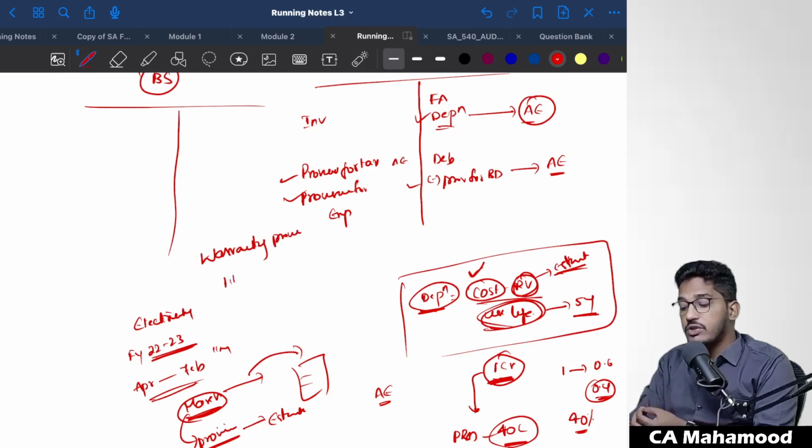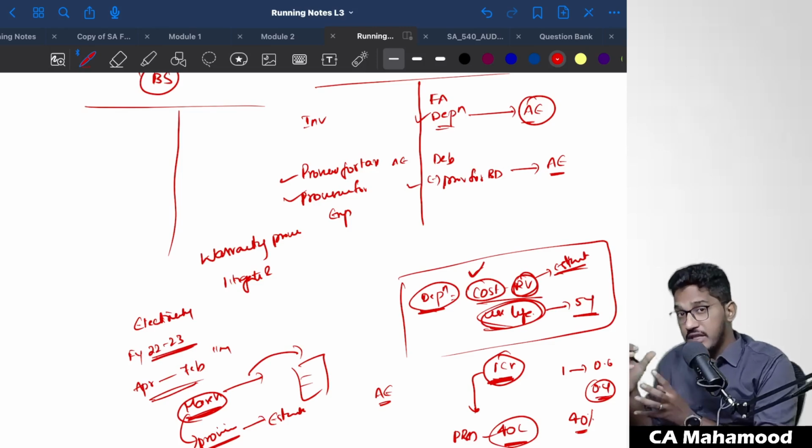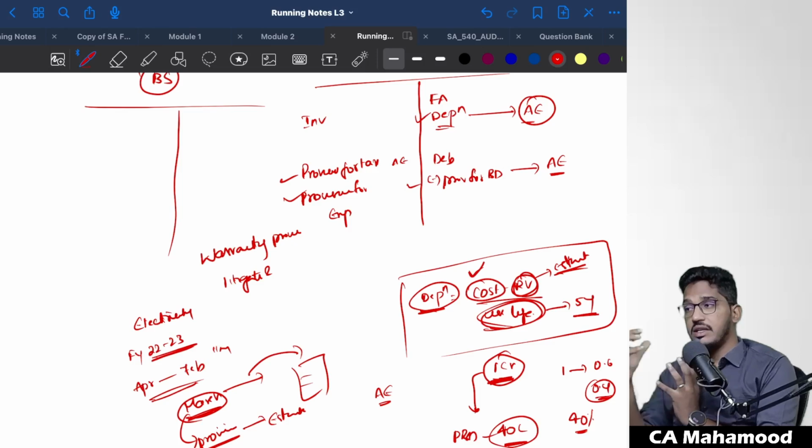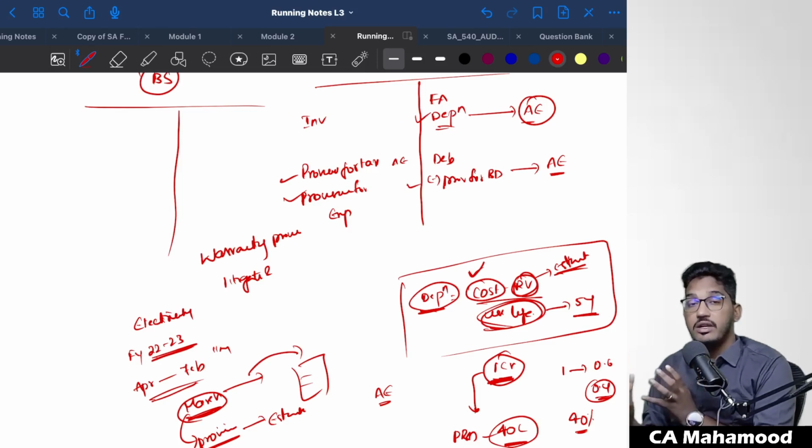If the company is going through litigations and claims, if the company is going through any case, what is the outcome of that case? Will the company win the case? Will the company lose the case? If the chances of the company losing the case are much higher, create a provision. If the chance of the company winning the case is much higher, still show it as a contingent liability. Here also, whether the company will win or lose the case is once again a matter of estimation.